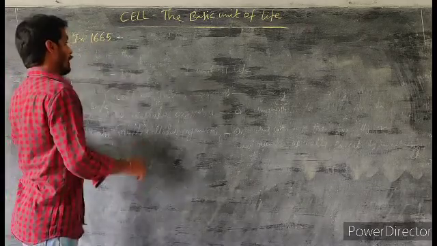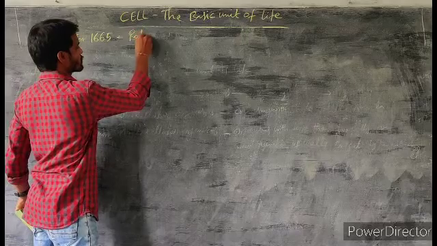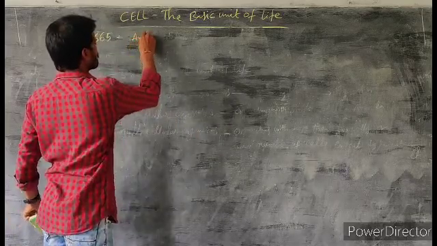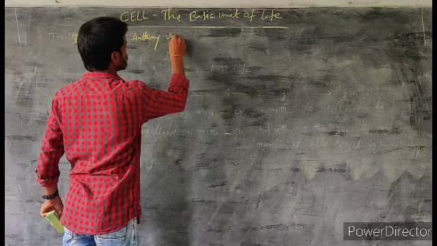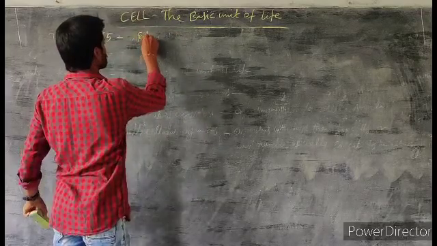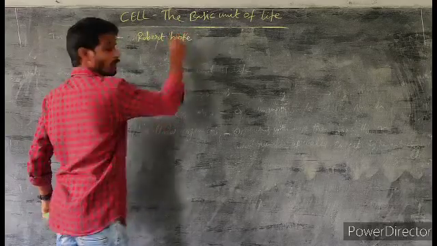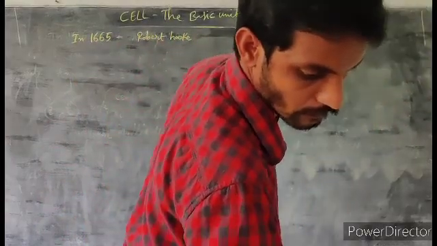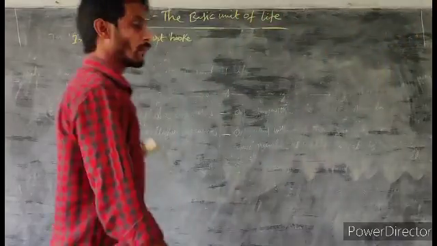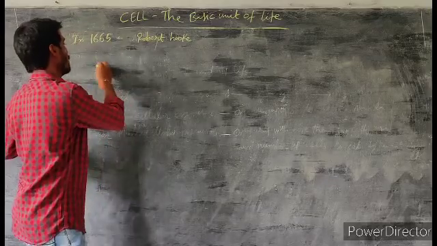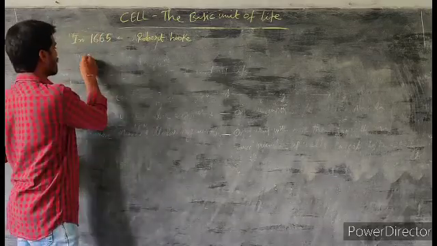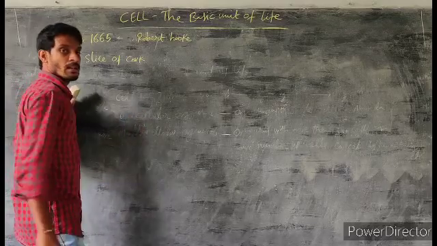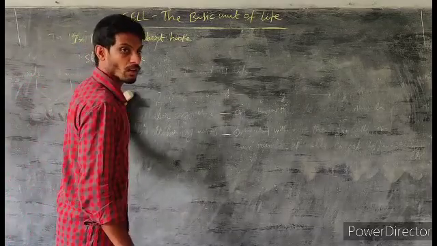In 1665, a British scientist, Robert Hooke, observed a slice of cork under the simple compound microscope.